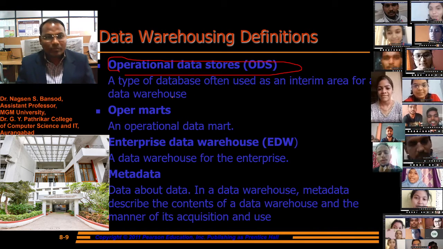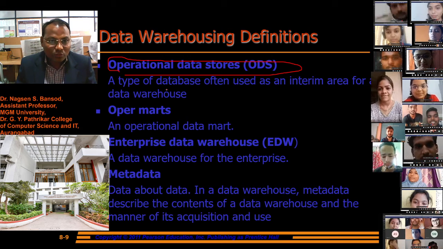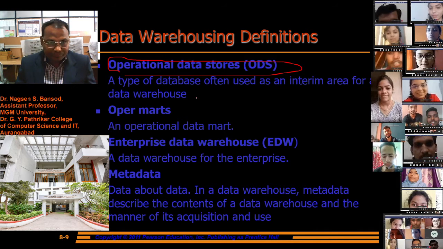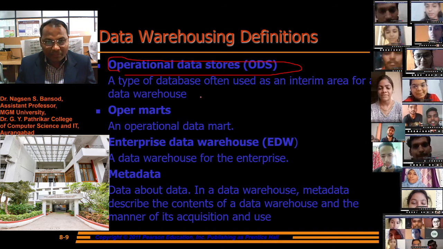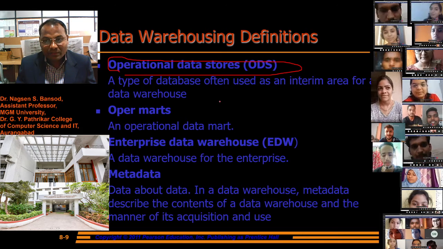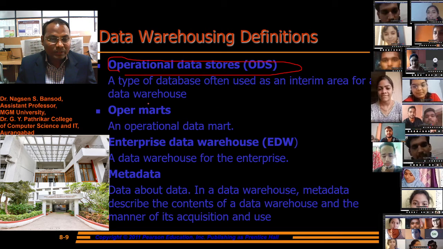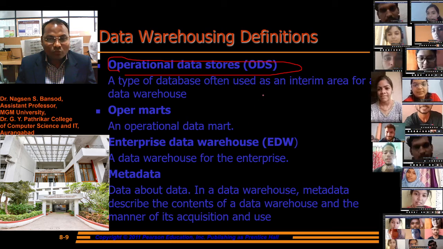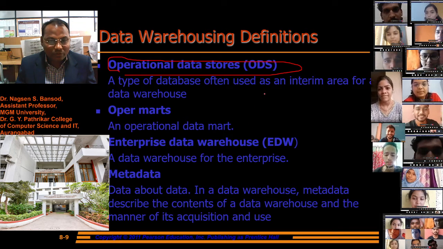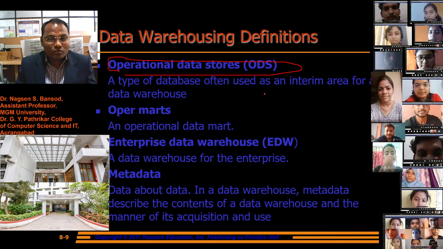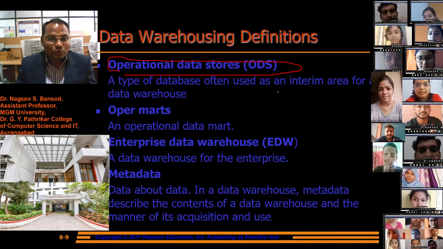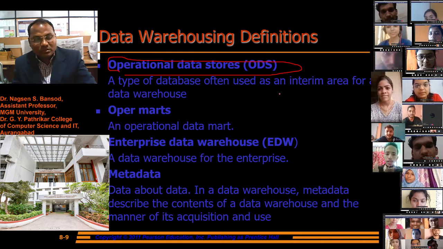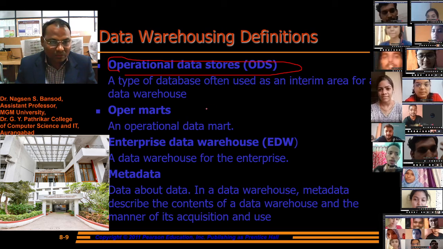A type of data, the operational data store, is a type of database often used as an interim area for a data warehouse. There we perform some operations on the database, some operations on the product to show that product. This is an integrated type of data.